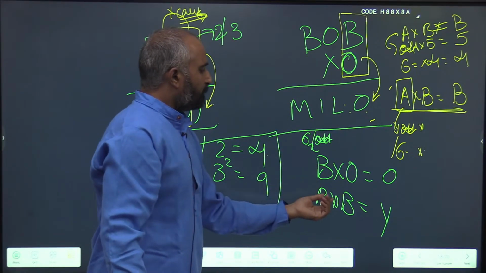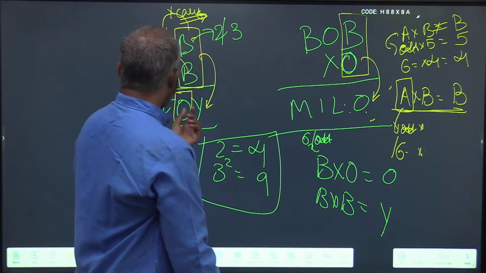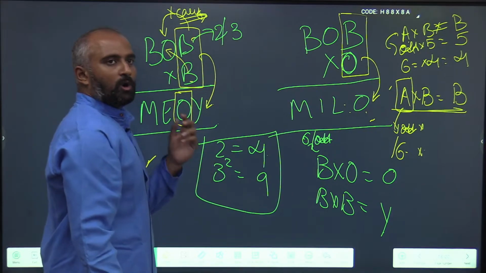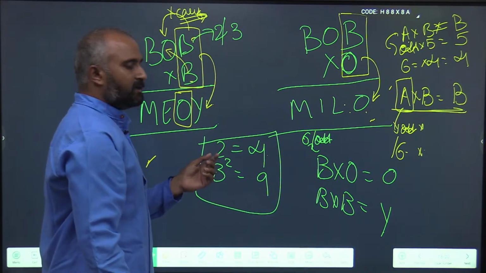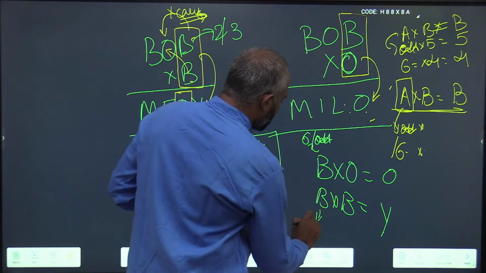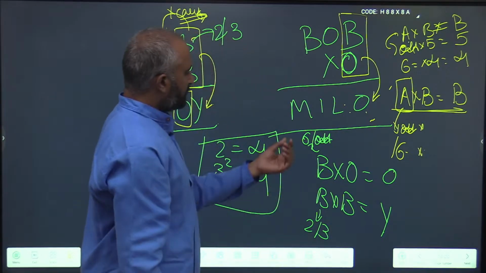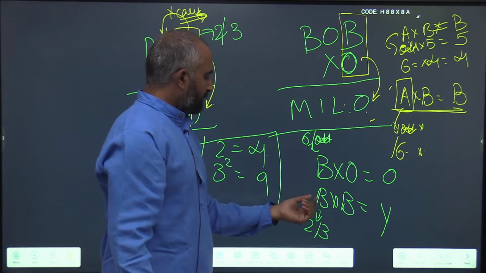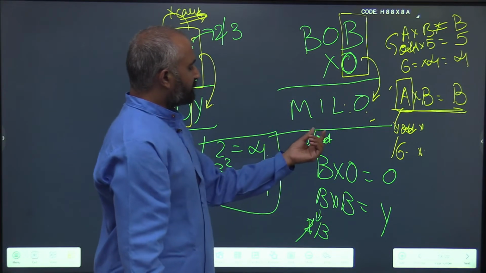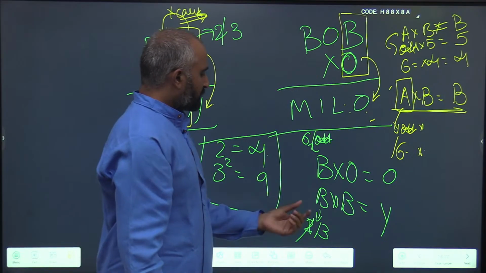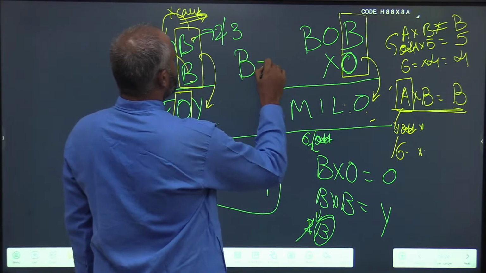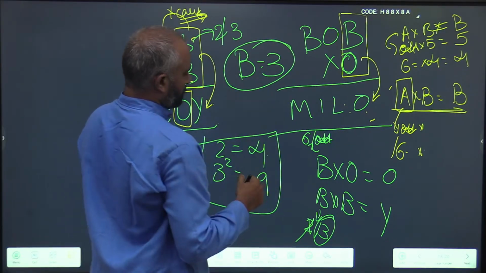And next, B into B is a Y, and I find that it has no carry. B into B does not have a carry. So what are the only two digits whose square does not have a carry? It is either 2 or 3. So B is either a 2 or a 3. Now you see, B can be a 6 or an odd, or B can be either 2 or 3. Can B be 2? No. Why? B has to be odd or a 6. So it can't be 2. So B has to be 3.